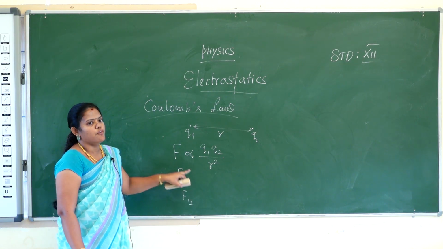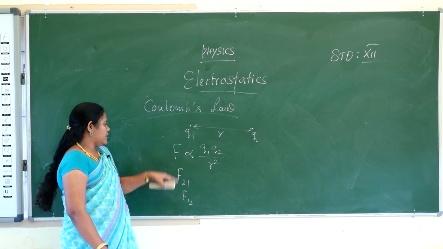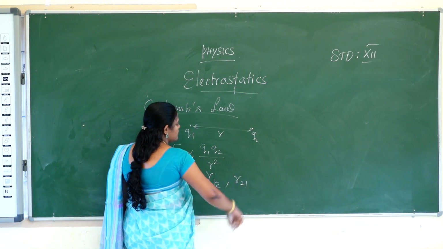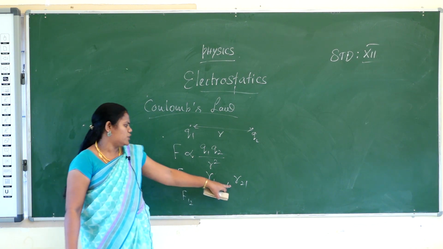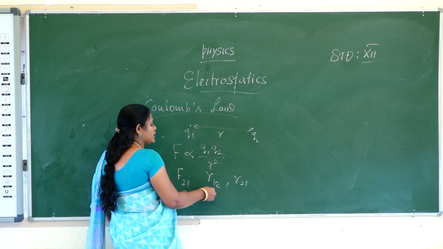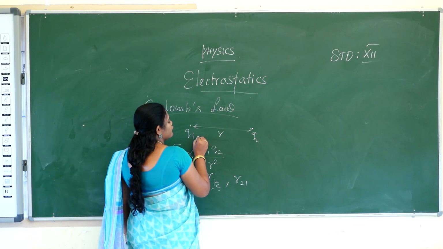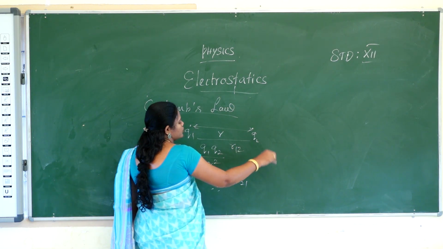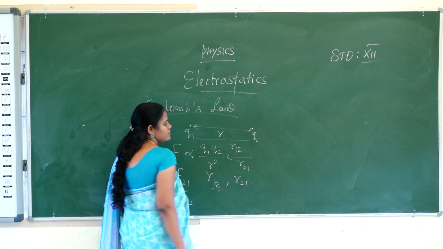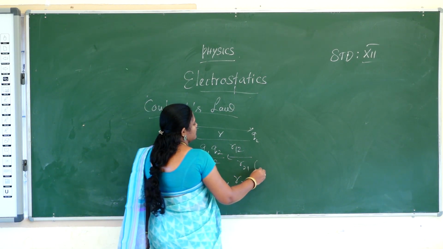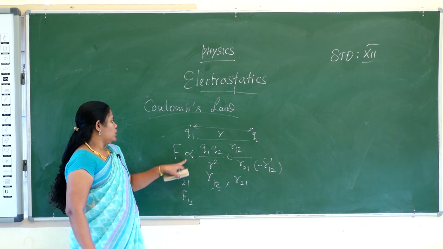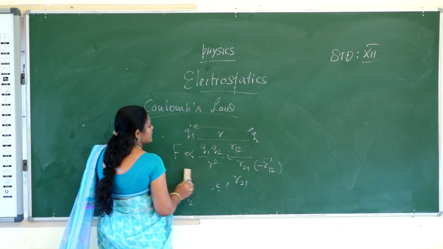The distance is also denoted in two ways, R12 and R21. What is the meaning of R12 and R21? R12 means the distance from charge 1 to 2, that is left to right. Right to left is R21, and R21 is also denoted as minus R12. Okay, so what is Coulomb's law?